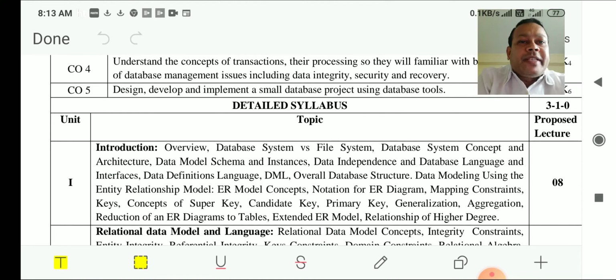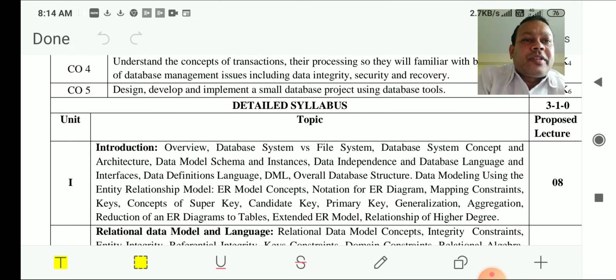Next topic we are going to see is data model, schema and instances. Here we are going to start with the formation of a table: what is a table, and what is the structure of that table. The structure of the table is what we call the schema. And the instance is the data that is there at any point of time. We will see this in detail also.